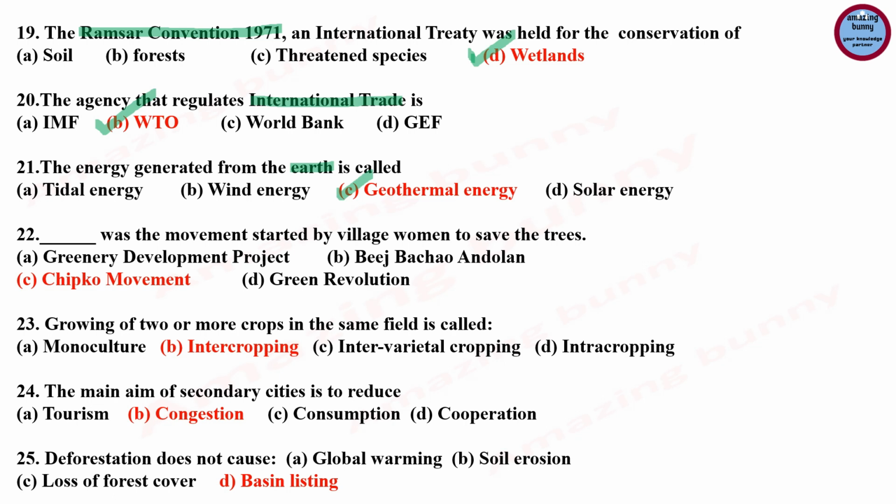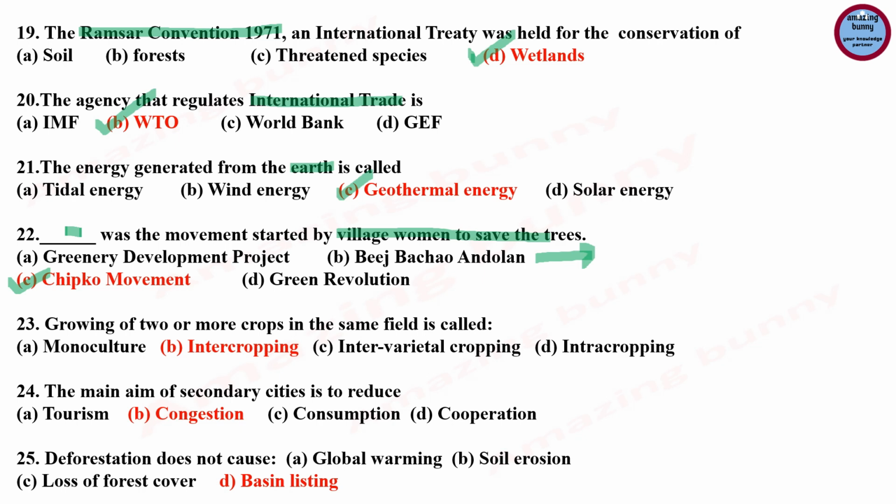Next question: dash was the movement started by village women to save the trees, and the answer is Chipko movement. It is a forest conservation movement, and it was aimed at stopping the felling of trees for commercial purposes. The movement was non-violent and the villagers hugged trees to stop them from being felled. Now let us see what is Beej Bachao Andolan. It means save our seeds. It also promotes traditional agricultural practices.